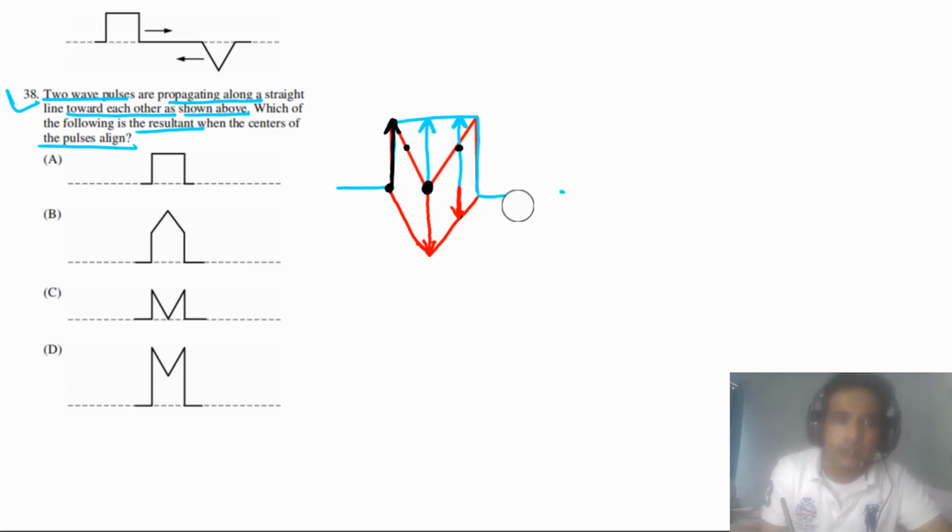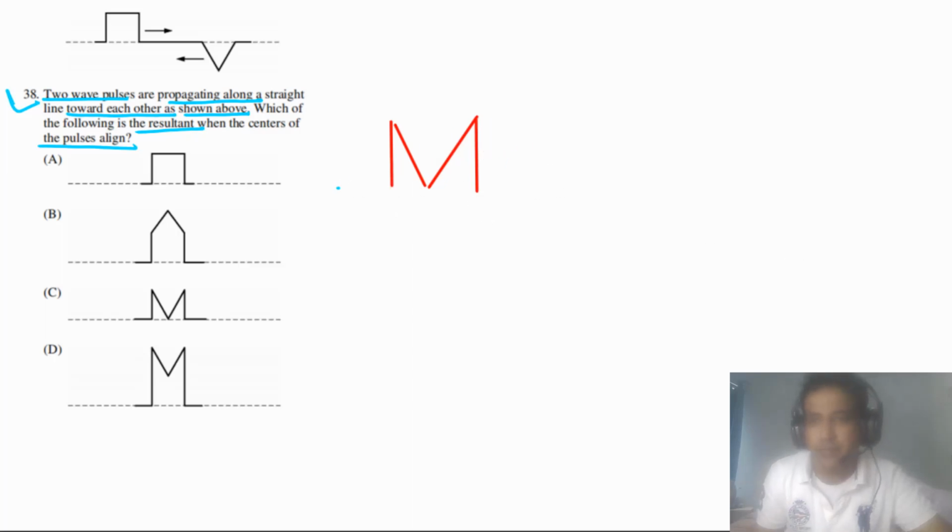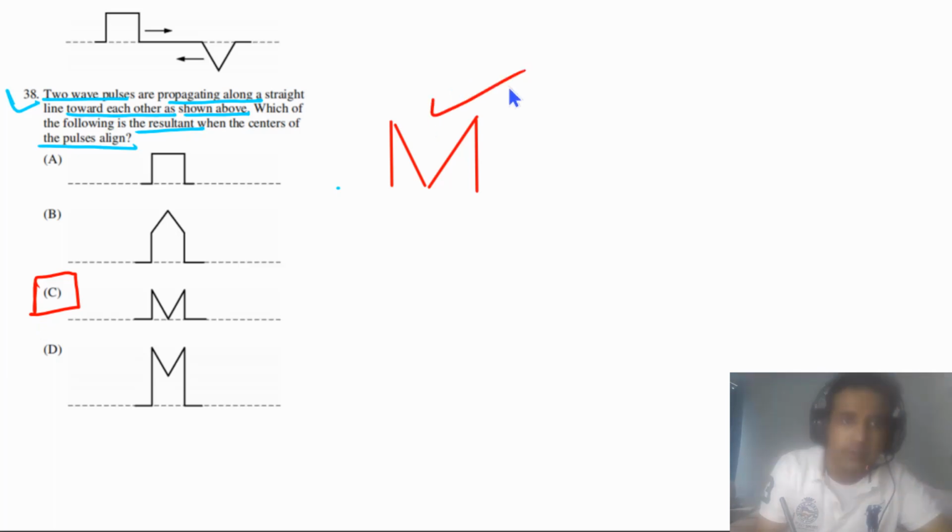Now we can clear the rest of them. If we clear them, this will be the final shape. This will look like M. So the answer for this question has to be C. Simply you need to add them like vectors, and this will be the final shape. So the answer for this question is C.